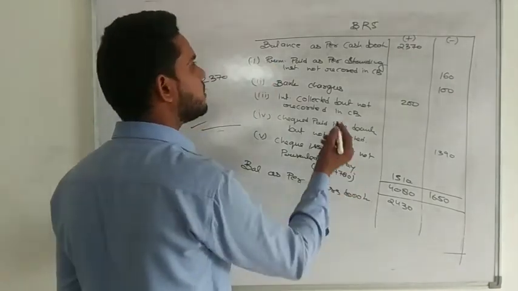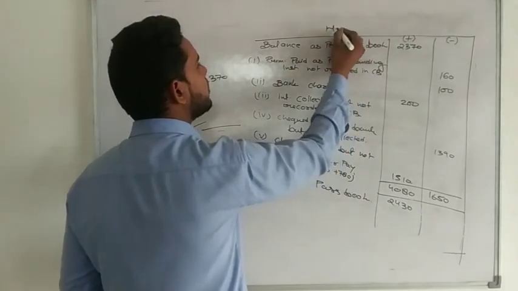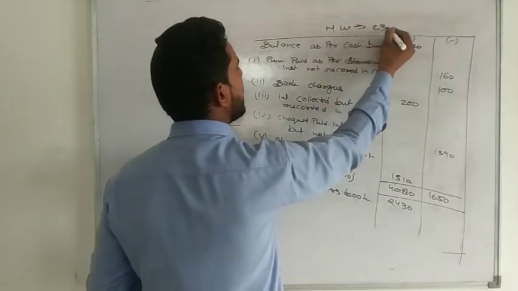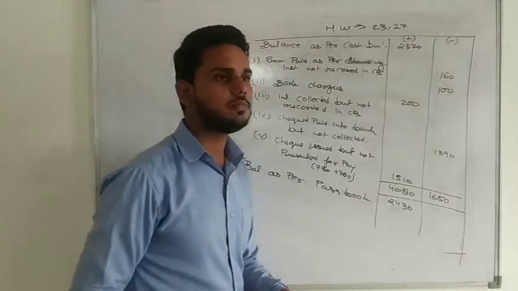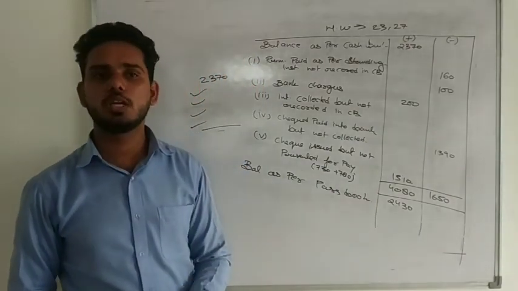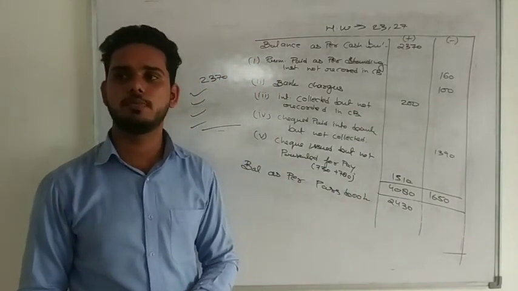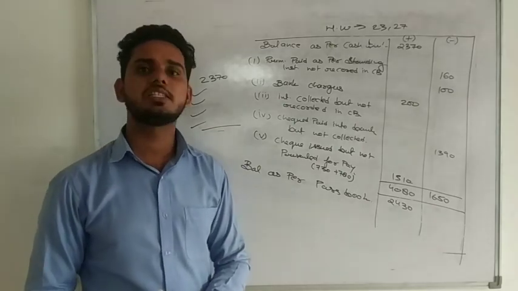So these two questions are the questions that you can solve, question number 23 and 27. Right? These two questions are based on this particular concept, when the reasons for differences are not given.